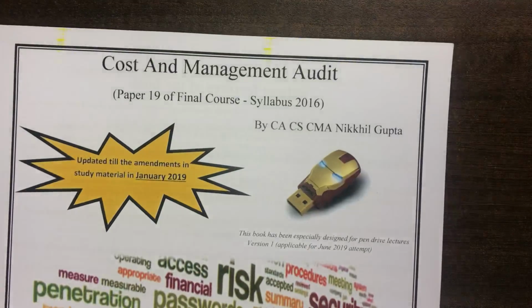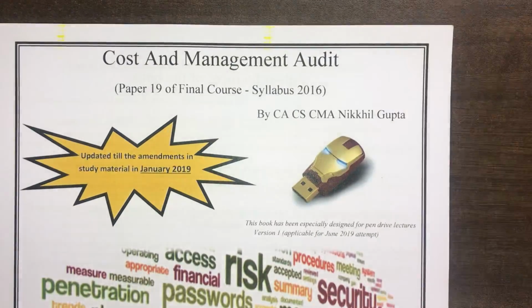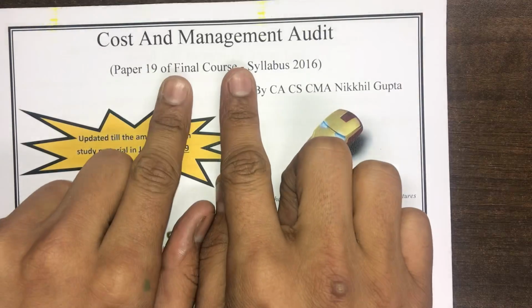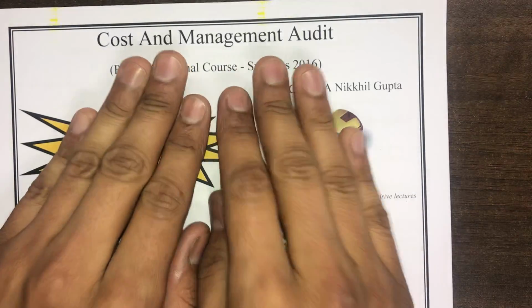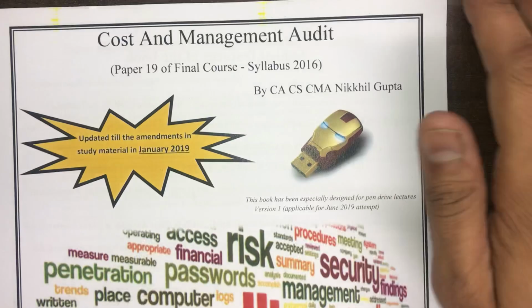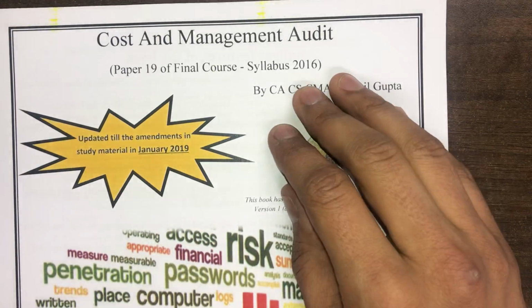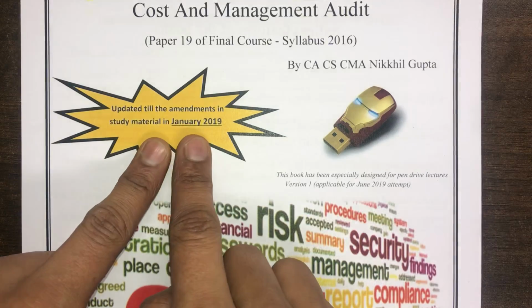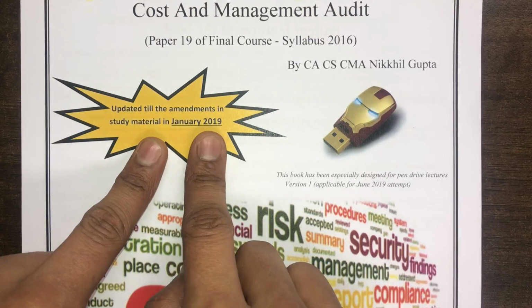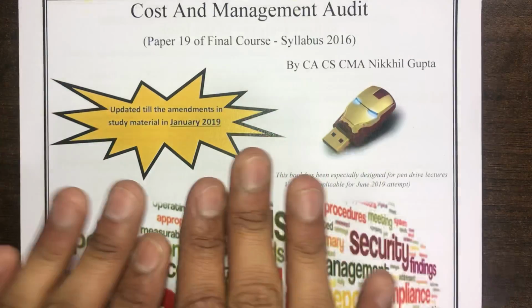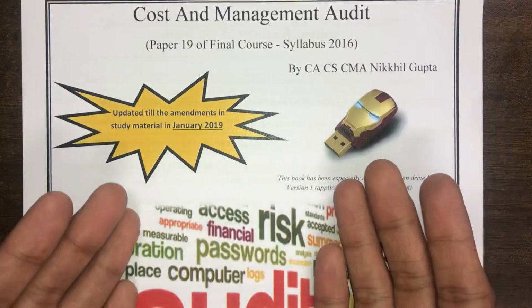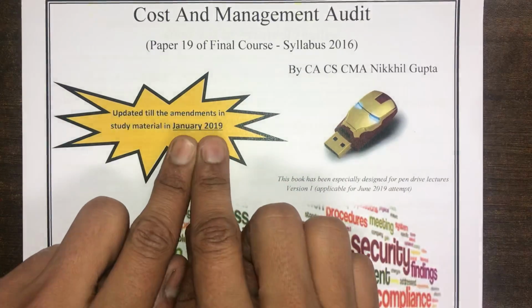Now I would like to discuss the updates which have come in January 2019. I told you that in January 2019 there has been a bit of restructuring in the cost and management audit paper, and I'm going to briefly discuss those amendments with you. But before that, if your module contains this star which says updated till amendments study material in January 2019, then your module is already covering all the amendments which have come in January 2019. You need not study from this amendment notes. Your module is already amended.